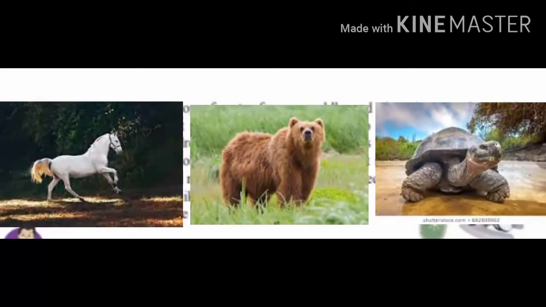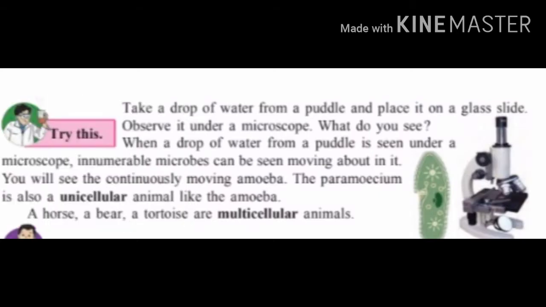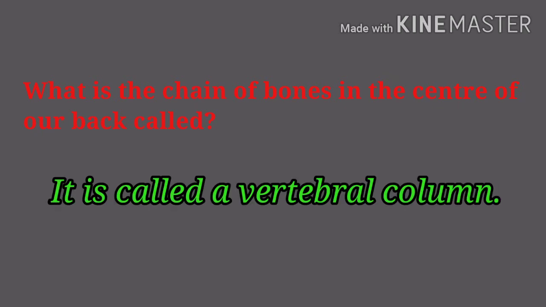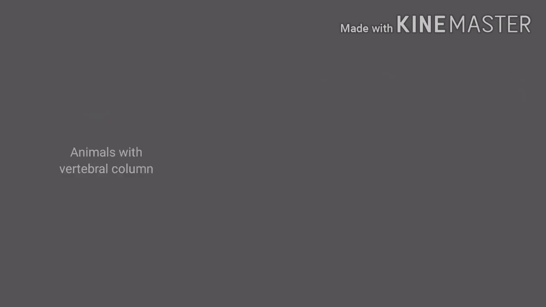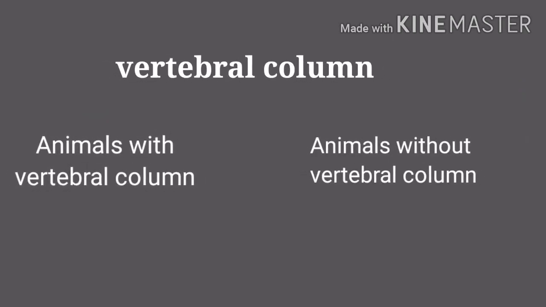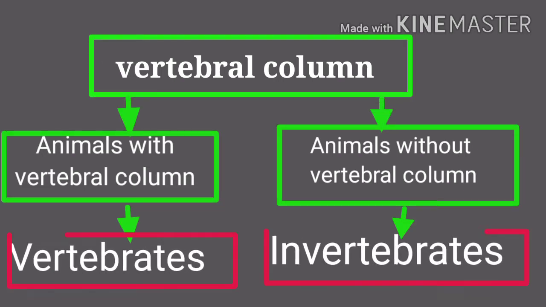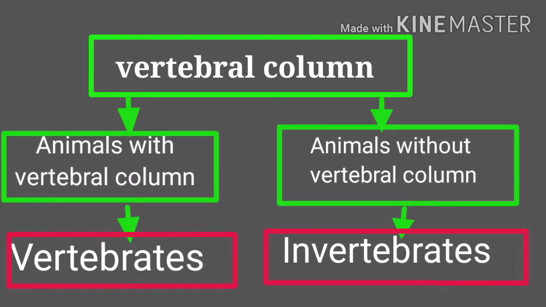A horse, a bear, a tortoise are multicellular animals. Can you tell what is the chain of bones in the center of your back called? It is called a vertebral column. Animals with a vertebral column and those without it form two groups known as the vertebrates and invertebrates respectively.